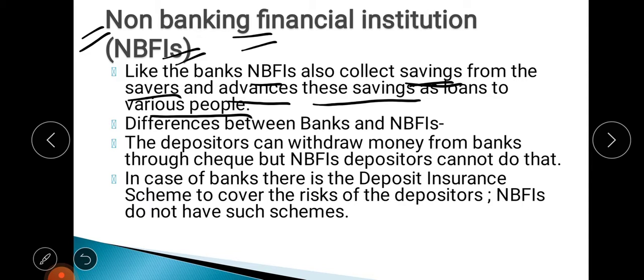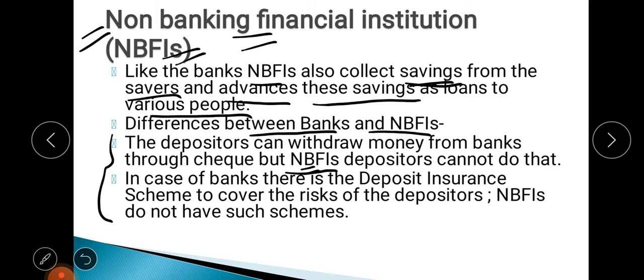Now there are some differences also, mainly two differences are given here. The difference between banks and NBFIs. The first is that depositors can withdraw money from banks through a check. That means with a check we can withdraw our money from the bank. But in case of NBFIs we cannot do that. Suppose I have 1000 rupees in an NBFI, and I want to withdraw my money with a check, I cannot do that. So the check facility is not available in case of NBFIs, but banks provide the facility of check.